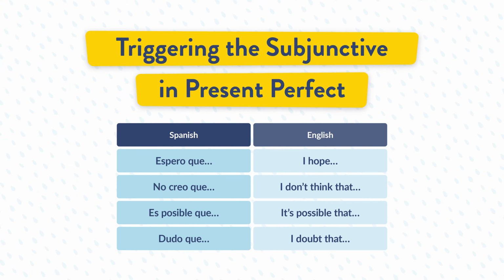Since the subjunctive is used in relative clauses, it will be preceded by phrases and expressions that indicate a probability, desire, or assumption related to something that is not fact, at least not yet, or something unknown. They look like this. Espero que, I hope, no creo que, I don't think that. Es posible que, it's possible that, dudo que, I doubt that.